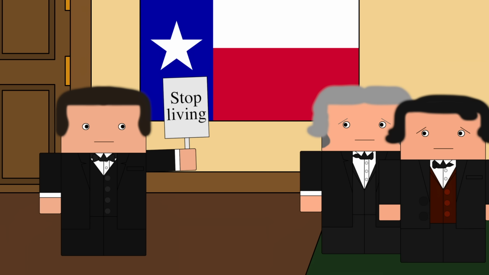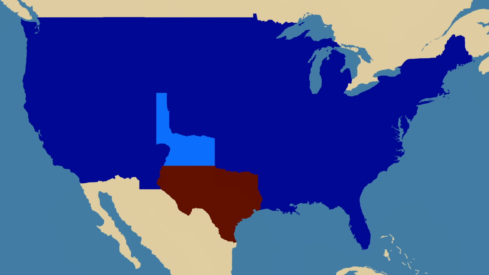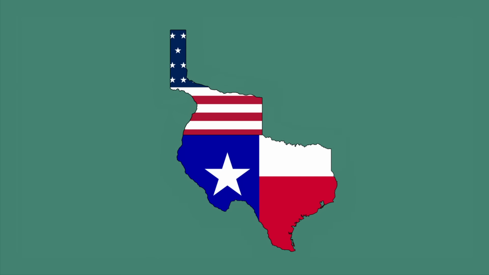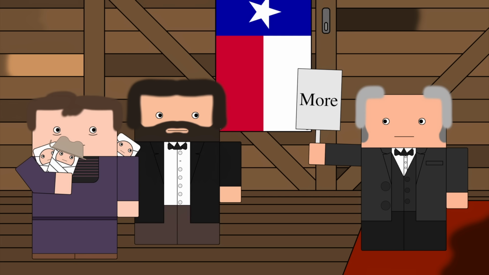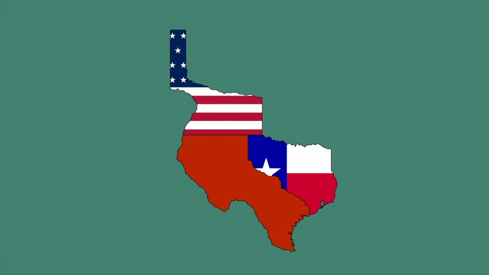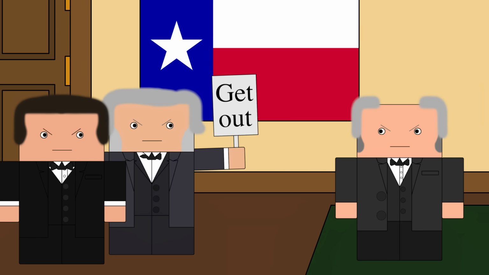And if the Texans didn't like those plans, they really weren't going to like that of Senator John Bell. This would see this territory handed to New Mexico and Texas divided into two new states. The land east of the Trinity River would be the state of Texas, and the rest of the land would become the Colorado Territory. That was until its population got large enough that it could be split into two new states, which Bell wanted to call Colorado and Washington. This proposal wasn't even considered by the Texans.